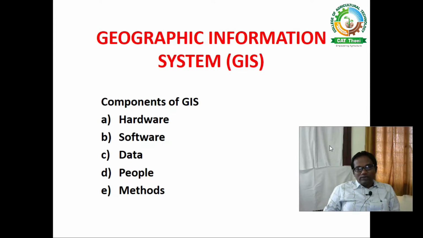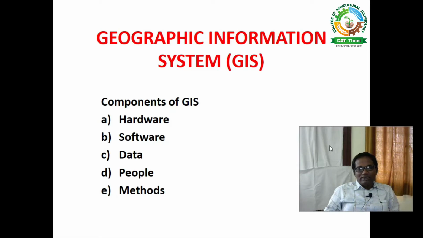And the fourth component is people. People means technical specialists who are going to work in the geographic information system, because it is a software system, so it cannot be easily worked by each and everybody. So we have to have the technical specialist, who can do the geographic information system.